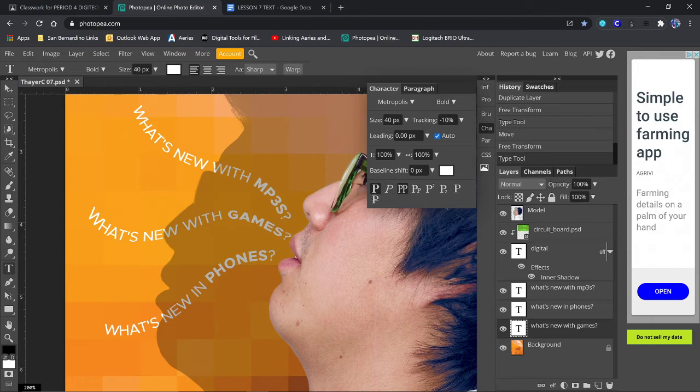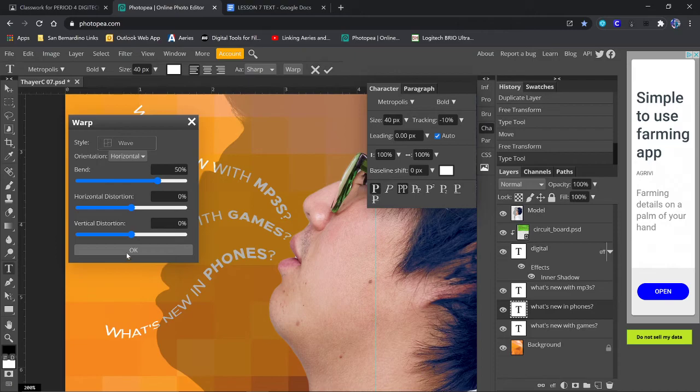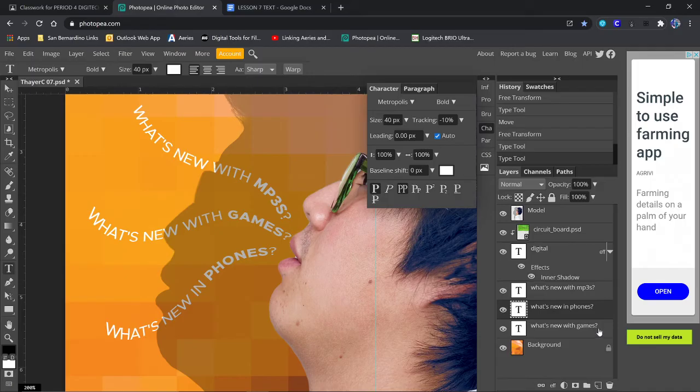That's kind of cool. Let's do the same thing with each one. I'm going to click on the one for phones. Make sure I'm on the text tool. Let's warp it. Change it to wave. 33, minus 23, 5, and hit OK.